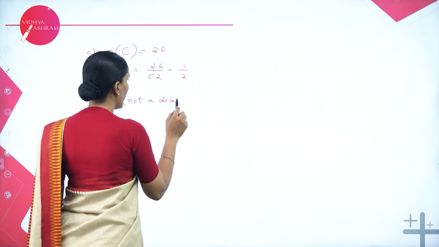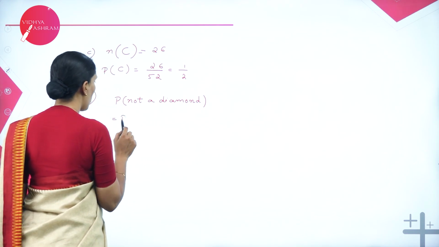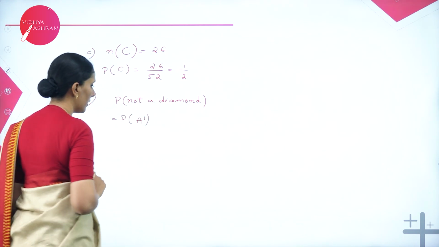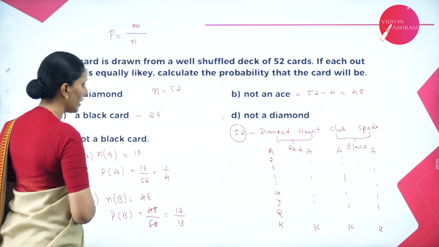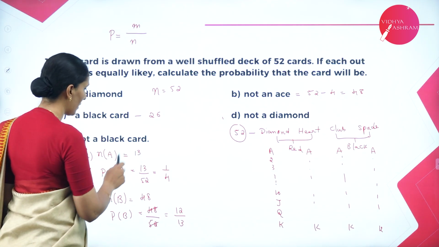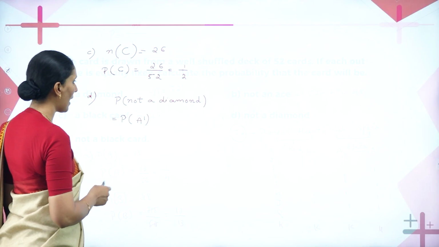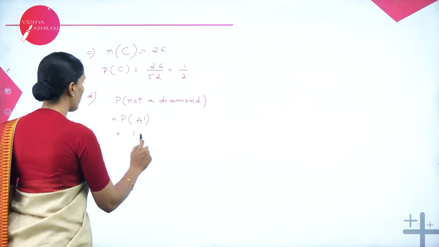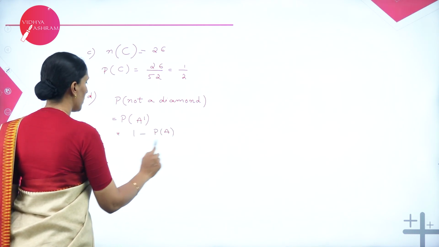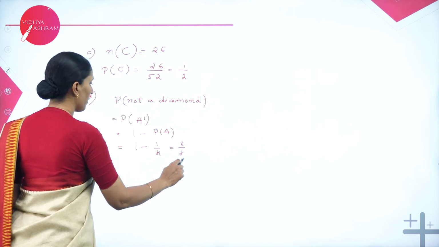So when I say not a diamond, then this is equal to the complement of set A, because set A is the set of diamond cards. So there are 13 diamond cards and its probability is 1 by 4, and here I am calculating the probability of not a diamond. So therefore this should be equal to 1 minus P of A, which is 1 minus 1 by 4, which is equal to 3 by 4.